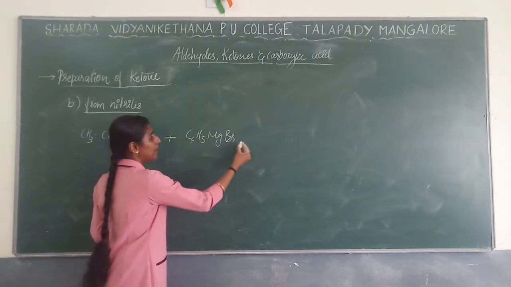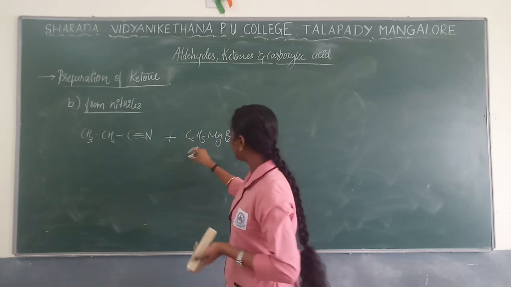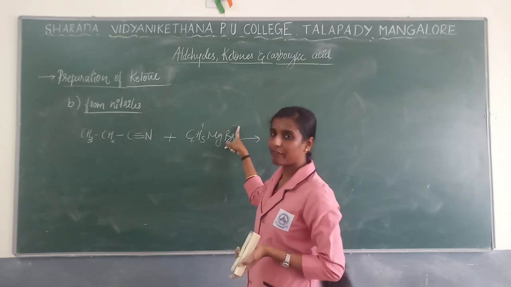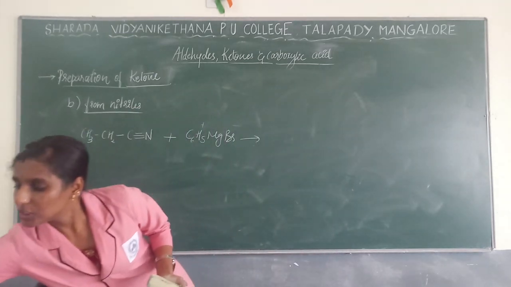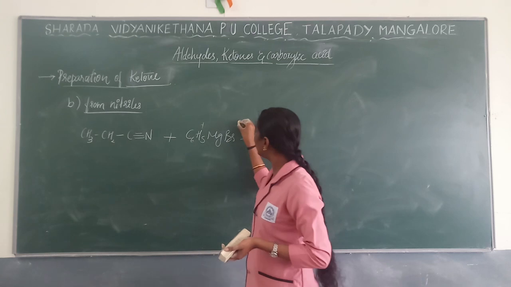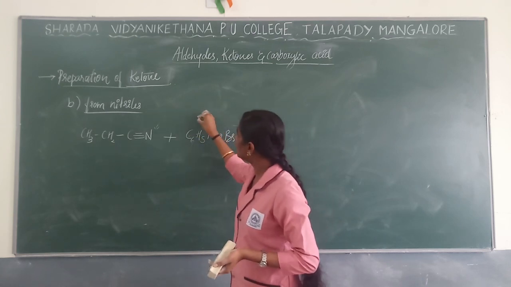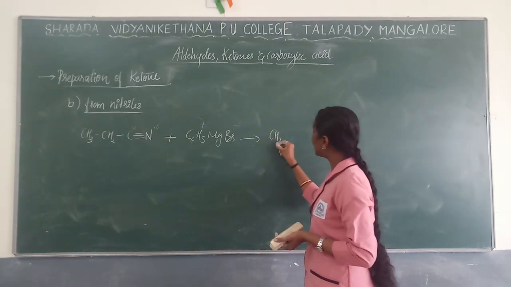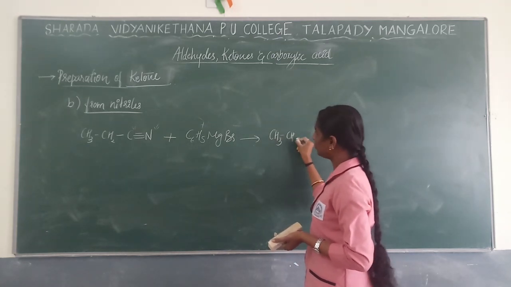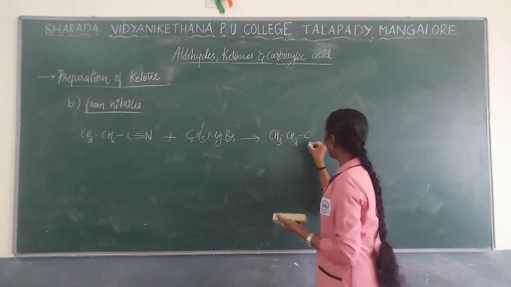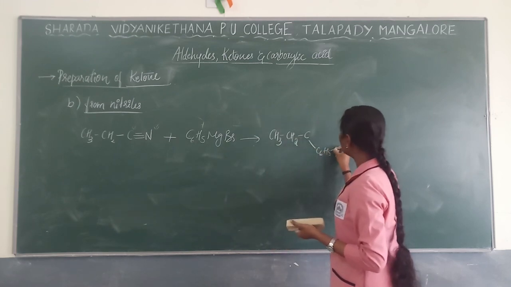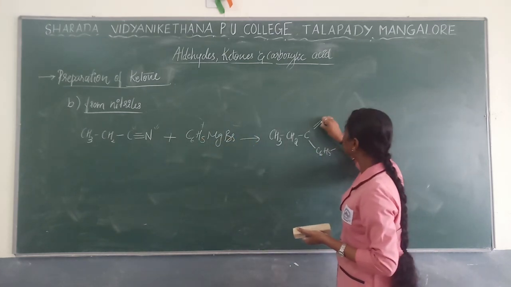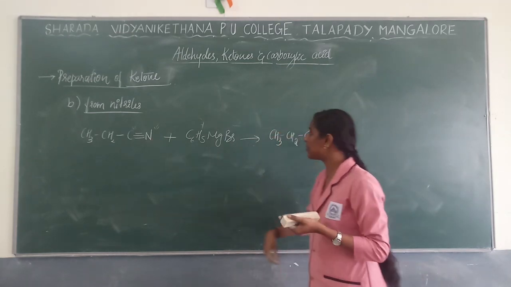So now here what will happen? The product whatever will be formed. See, C6H5 plus and MgBr minus. This will consist of negative charge. So what will happen? The negative charge will be bound with this, and this positive will be bound with the carbon. So that you will get product as CH3, CH2, C. For C you are having C6H5, and for nitrile, how many bonds do you have with the nitrogen? Triple bonds are present.